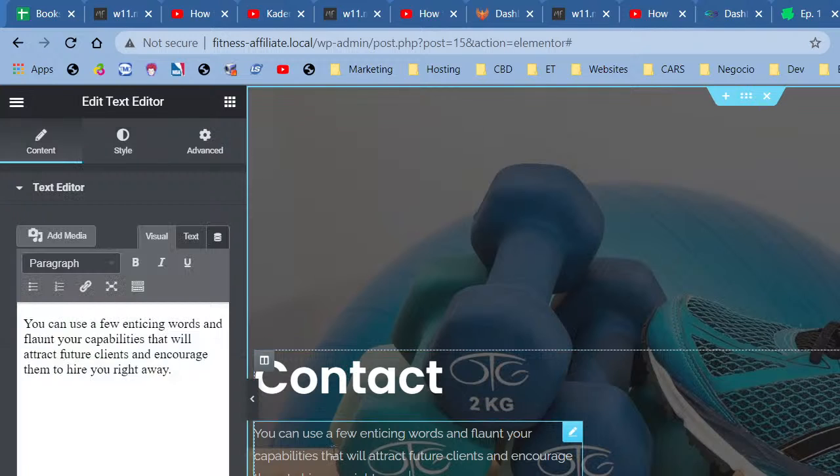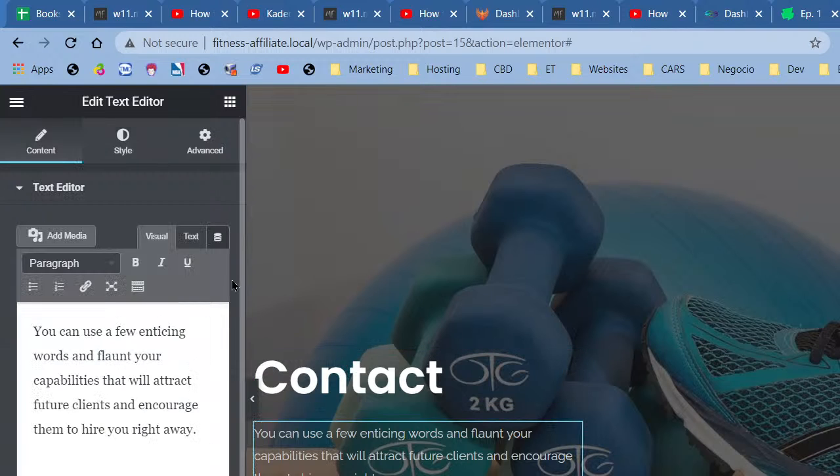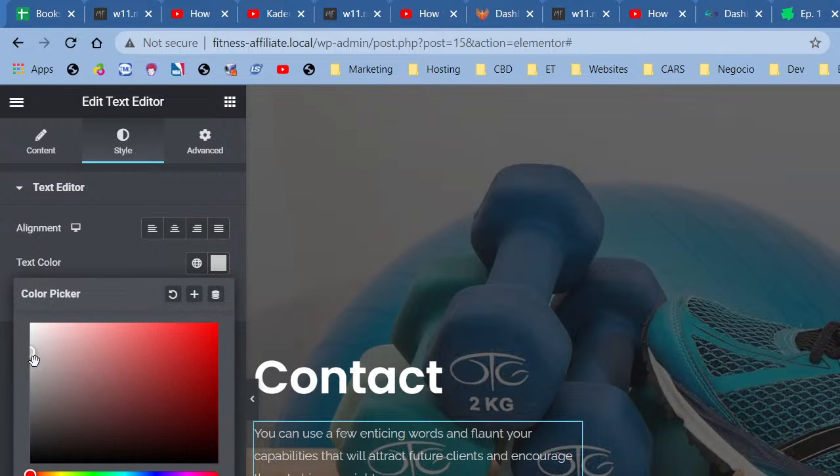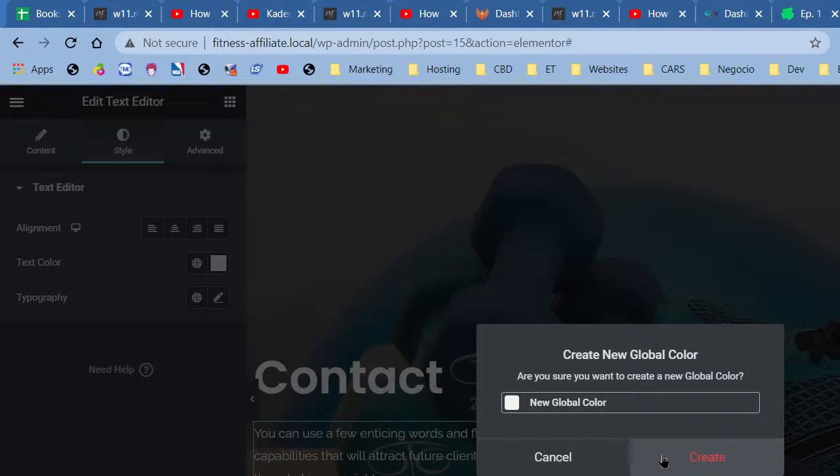Now, this is another one that we're going to need to work on just a bit. I'm going to go to style, one color. This is too dark, too dark. So I'm going to go right here, and this is FFF6F6, right? So I'm going to go over, and it's FBFDDF4EE. All right, I'm going to go ahead with this one. Just click it, create.